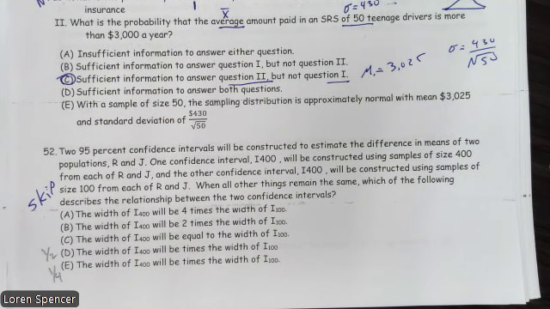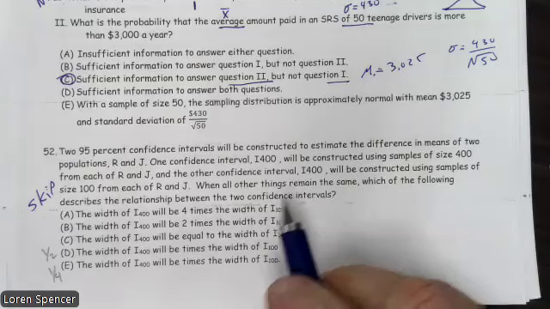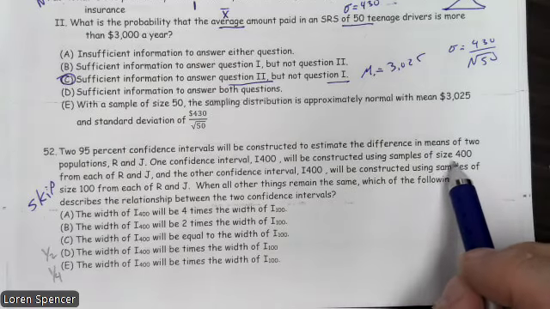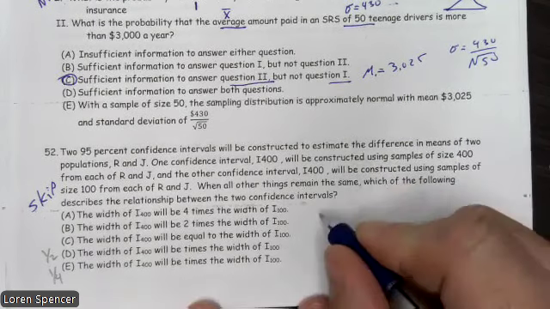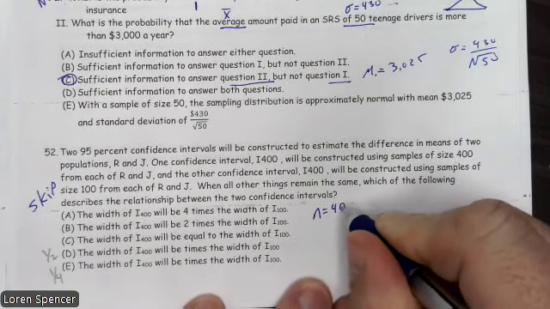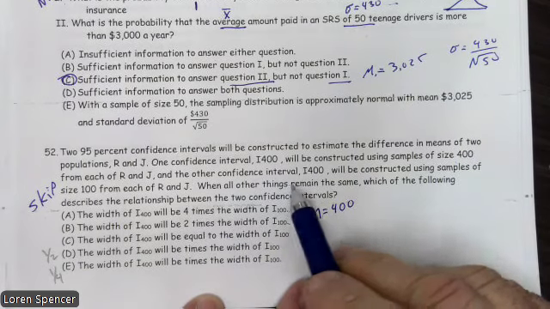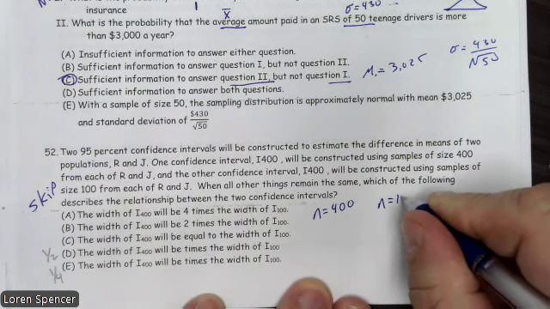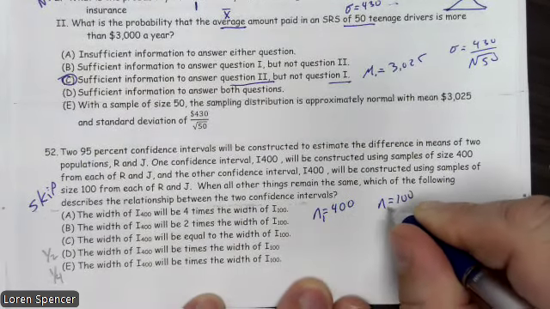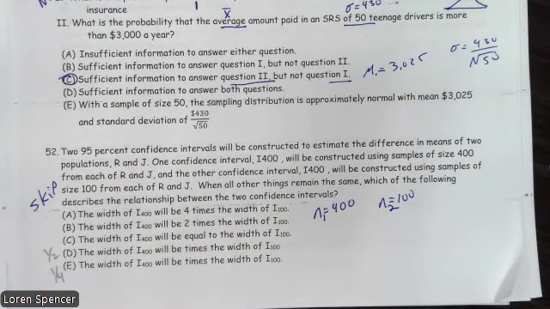Two 95% confidence intervals will be constructed to estimate the difference in means of two populations R and J. One confidence interval will be using samples of size 400. So we'll have an interval with 400. All right, so N is 400. And we'll have a second one that has an interval of size 100. So 400 and 100 are my sample sizes.